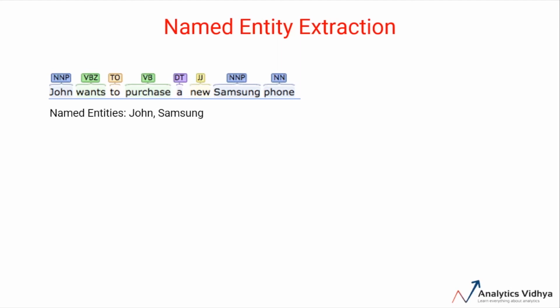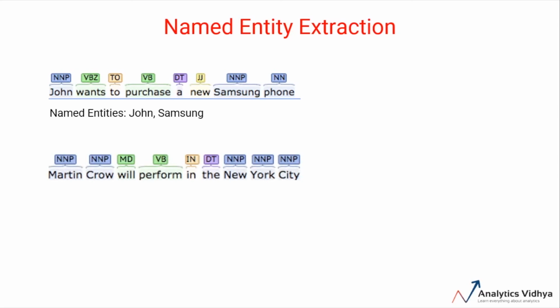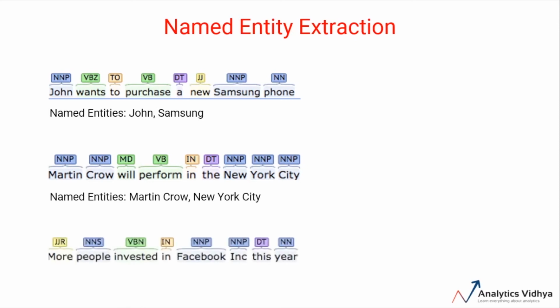It is important to note that named entities can be a group of words as well. For example, in the following sentence, multiple words correspond to one named entity. Martin Crowe will perform in New York City. In this sentence, the named entities are Martin Crowe and New York City. In another sentence, more people invested in Facebook Inc. this year. In this sentence, the named entity is Facebook Inc.